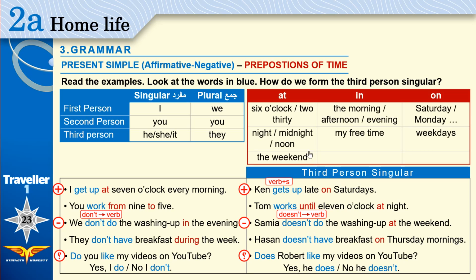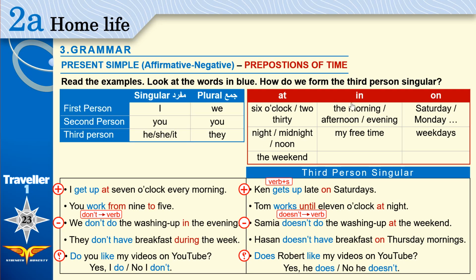Now we move on to prepositions of time. We use at when we talk about a specific time, like 7 o'clock. This is a very specific time. Or 6 o'clock, or 2:30. We also use at with night. I'll see you at night. At midnight. At noon. We will meet at the weekend.